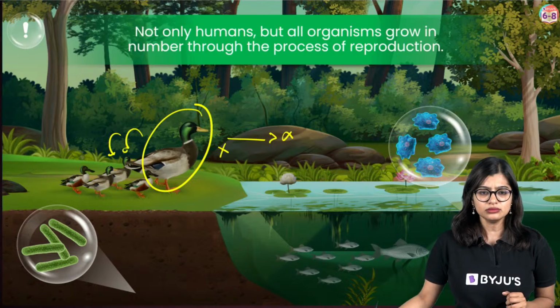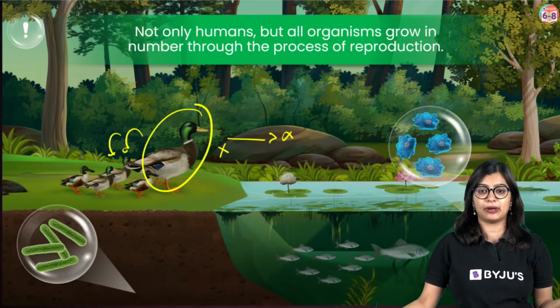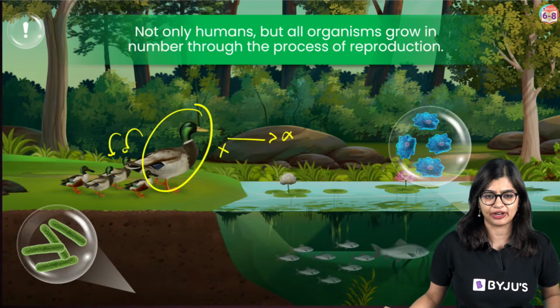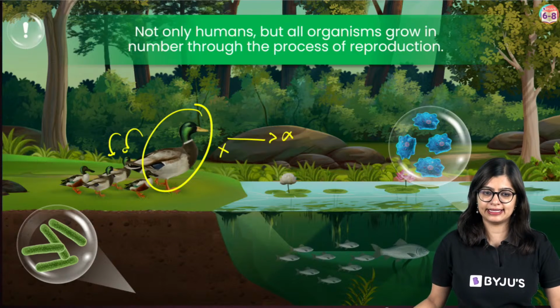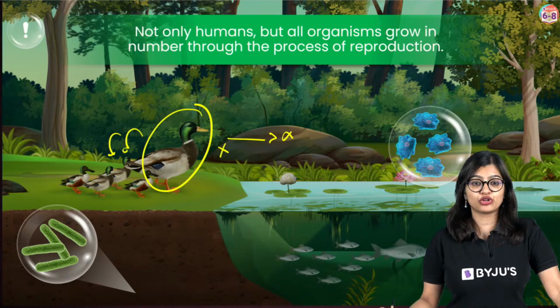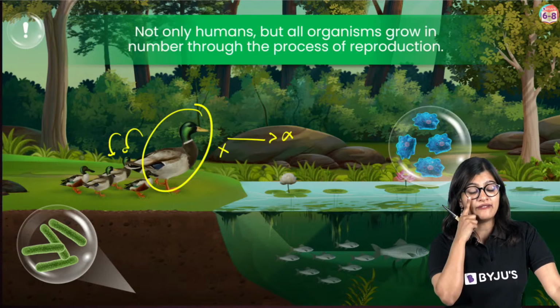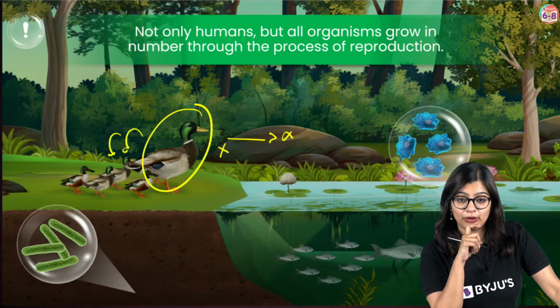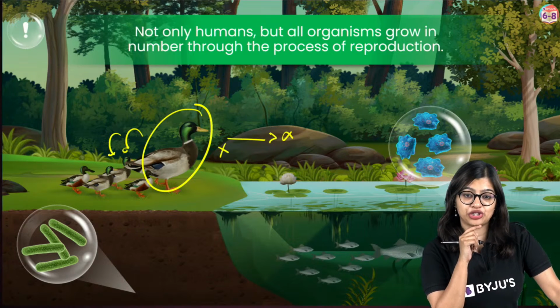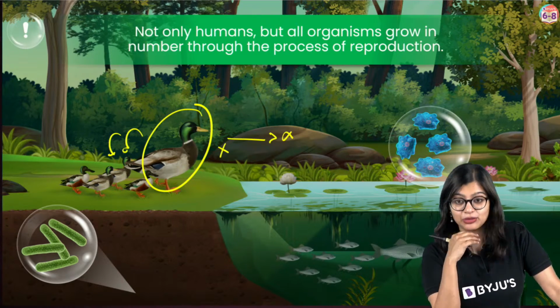Can we say all plants can do reproduction? Plants can do reproduction. The method of reproduction is different. Okay, very good. To ensure continuity. To increase its population, okay. To continue its race. Okay, very good.